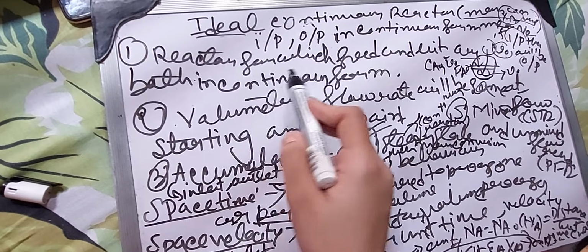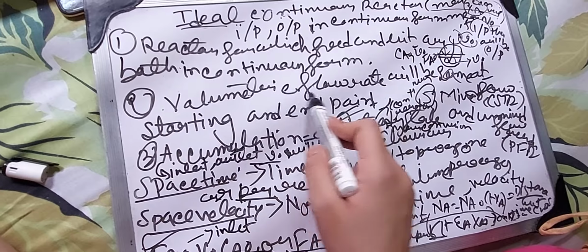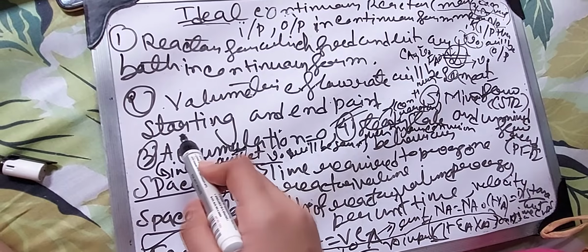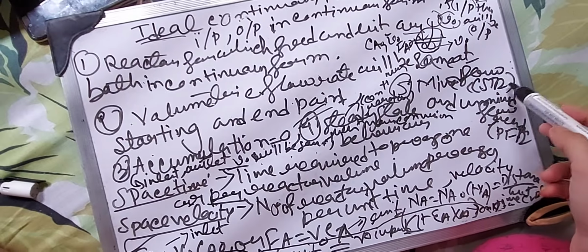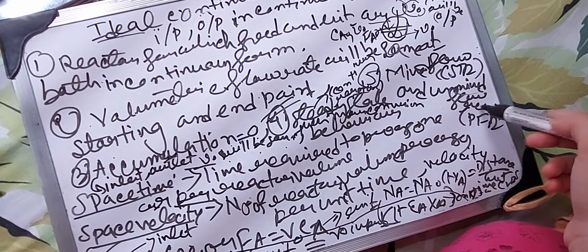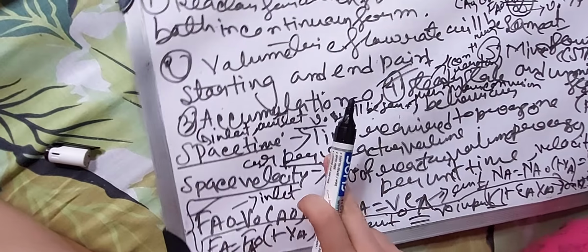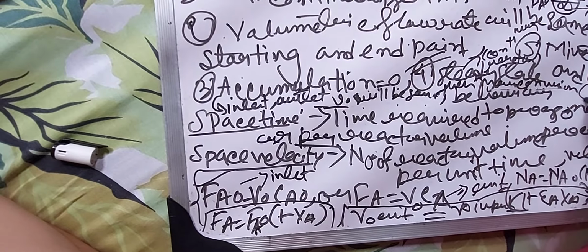So, for a reactor where feed and exit are both in continuous form, the volumetric flow rate will be the same at the starting and end points. Then accumulation will be zero, as inlet and outlet v naught are the same, and it is steady state behavior; a continuous reactor always shows steady state behavior. Mixed flow means CSTR, and unmixed flow reactor is the PFR. Since inlet and outlet v naught are the same, we get the maximum conversion X.